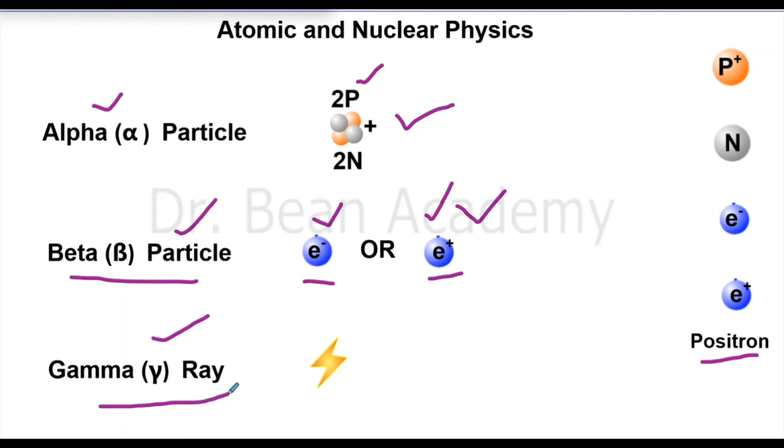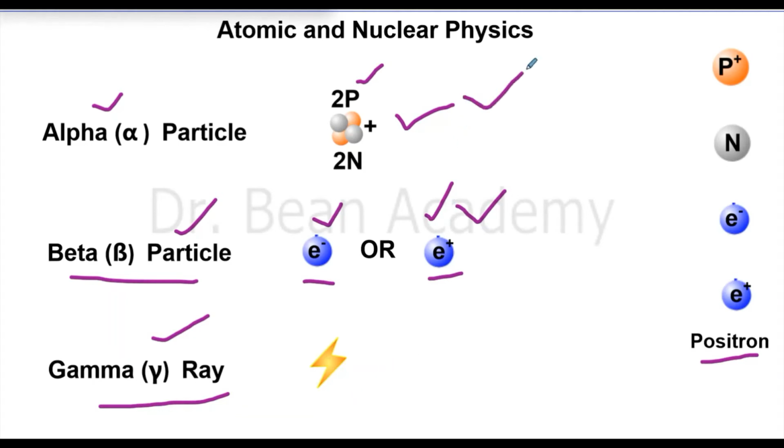And now the last is the gamma ray. What is a gamma ray? A gamma ray is electromagnetic radiation. It doesn't have any charge, it doesn't have any mass, it is just light. Light is a part of electromagnetic radiation, but it is just a small portion of electromagnetic radiation. We have many portions of electromagnetic radiation. So a gamma ray is just light. So it has no mass. If you see, light has no mass and it has no charge. So that is the reason.